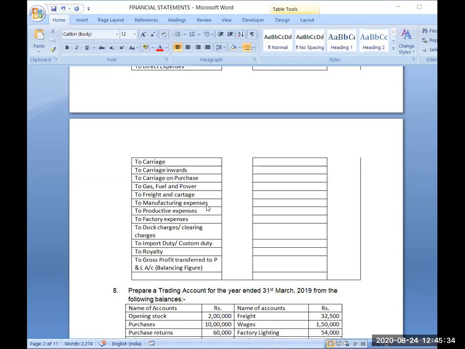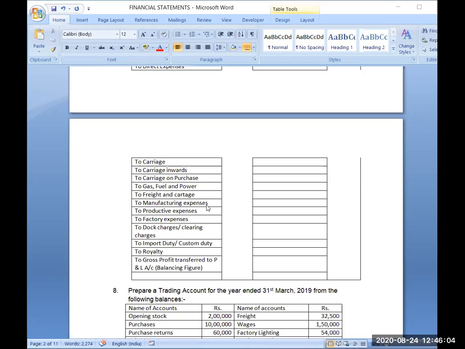So this is also a cost which is directly associated with the purchasing of goods. If you are purchasing goods from outside India, you are getting them imported, so you have to pay these charges to the port authorities, dock charges and clearing charges. Only when you pay your clearing charges and dock charges will you be able to collect your goods from there.